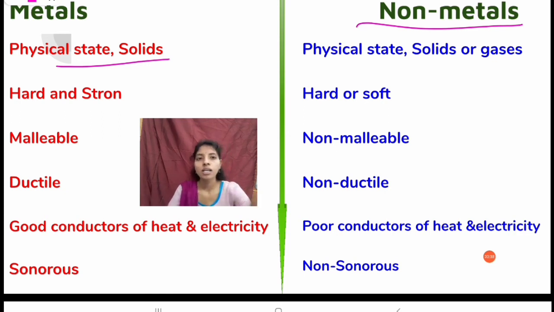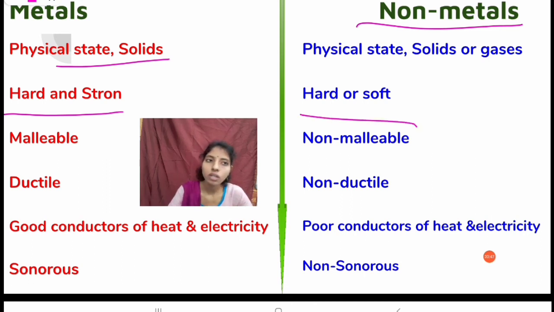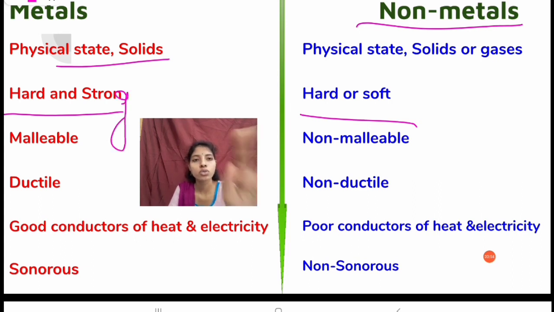And metals are hard. Okay, and non-metals are hard or soft. Sorry, here the metals are hard and strong. They are not soft.